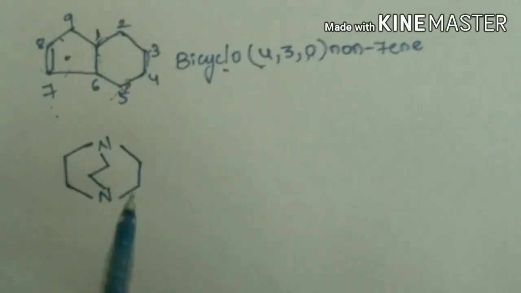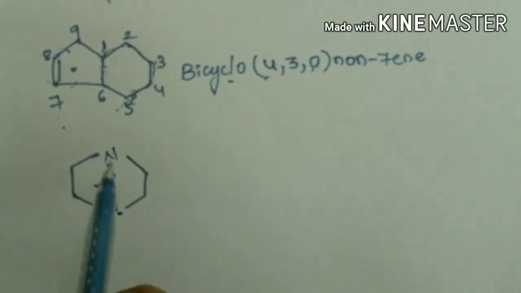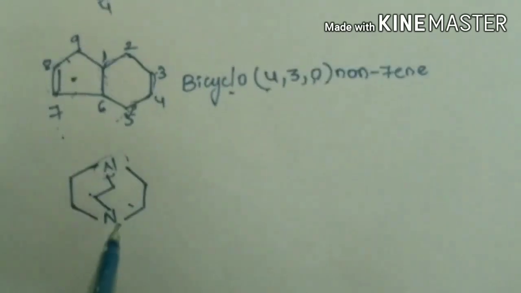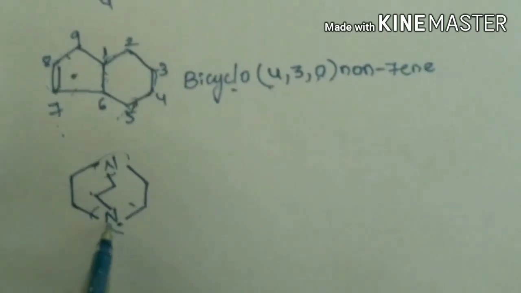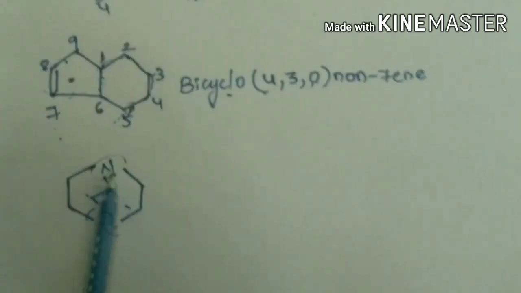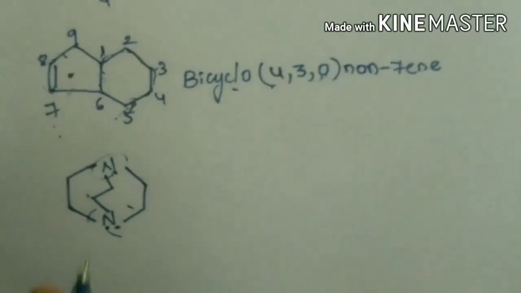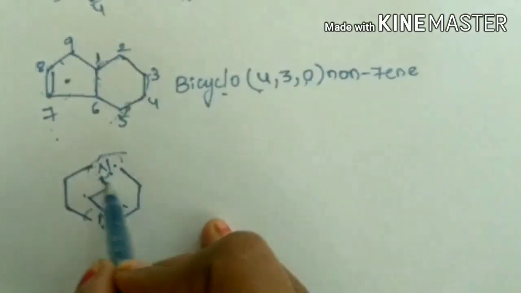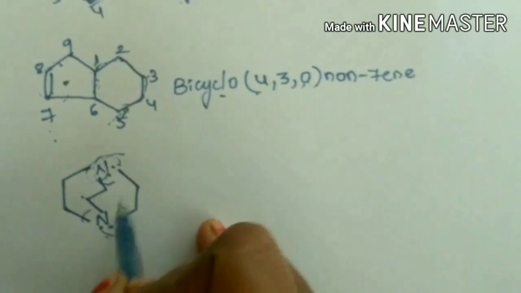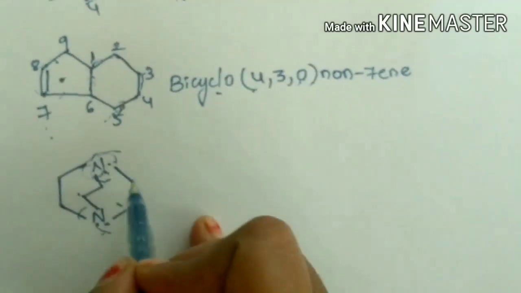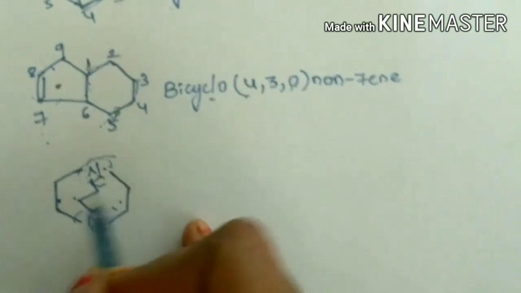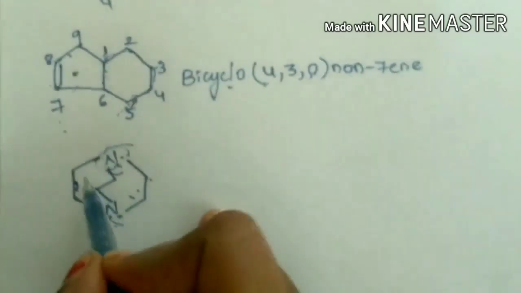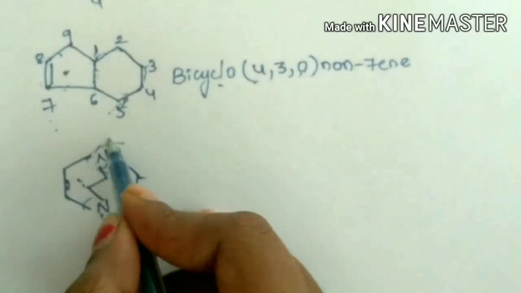In this compound, instead of the two rings sharing carbon groups, they share nitrogen groups, where the carbon is substituted with two nitrogens. So we must indicate the prefix as diaza, as nitrogen is substituted in the place of carbons. Let's start numbering. Here these two chains have the same number of carbons, so we can start numbering from either this side or this side. Let's start numbering from this side.